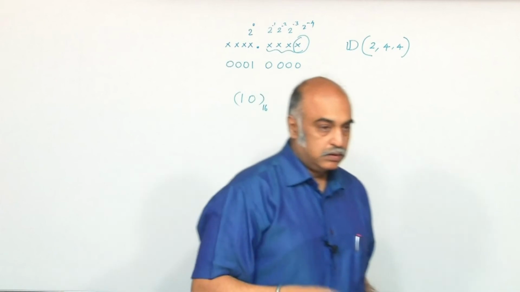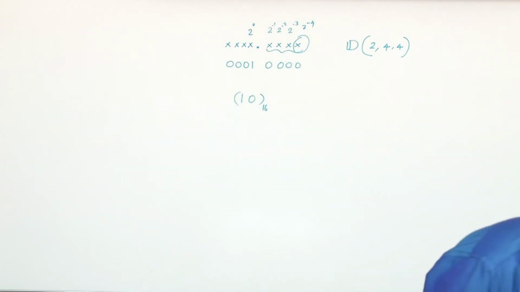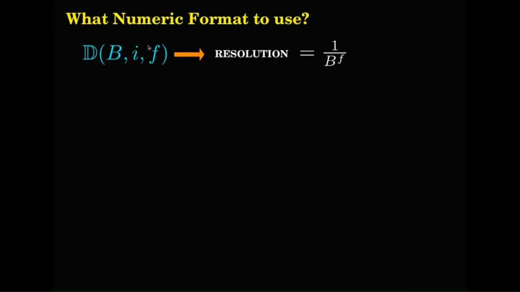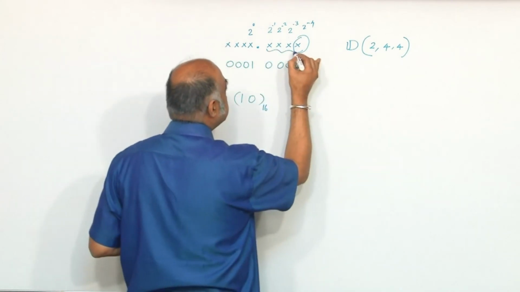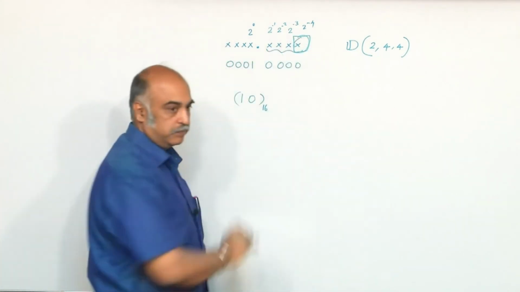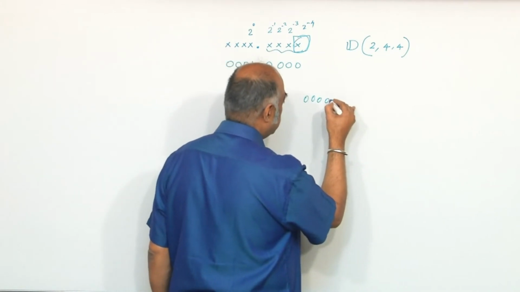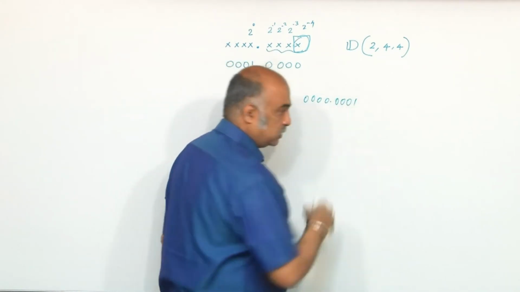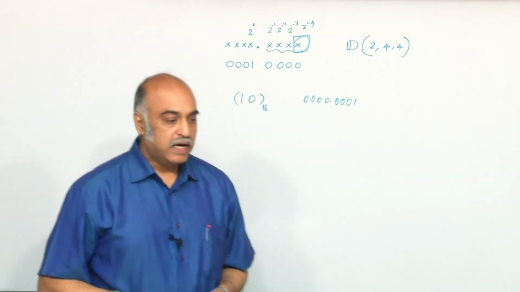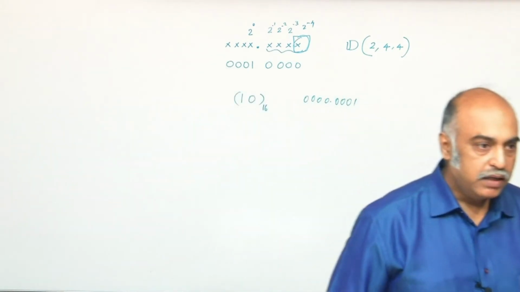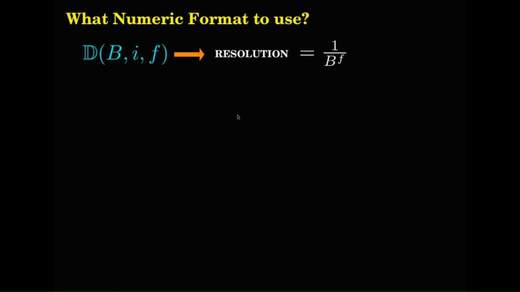So that is what I have written, the resolution. This is the minimum that I can represent in this format. I can have a value like this, and that value is equivalent to 1 by base to the power of f. Range,